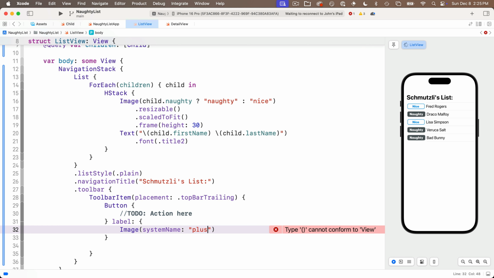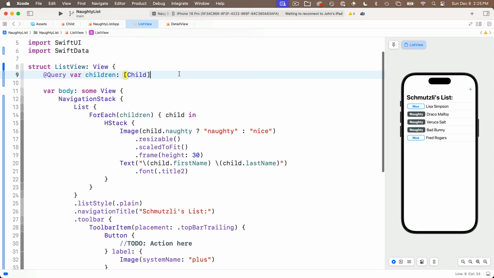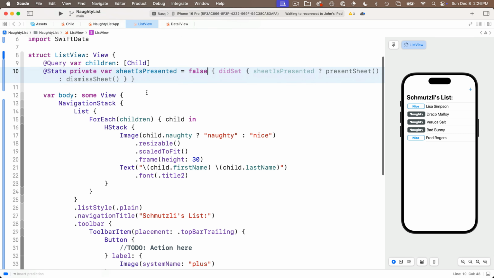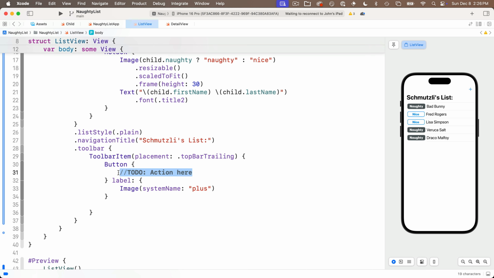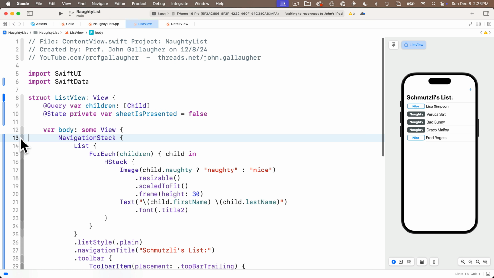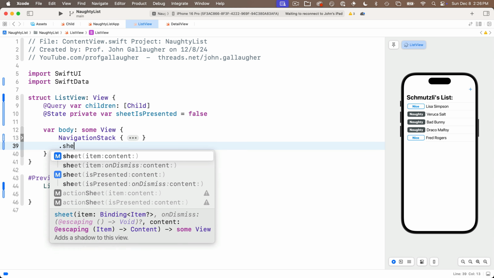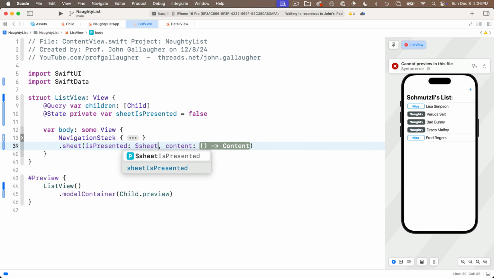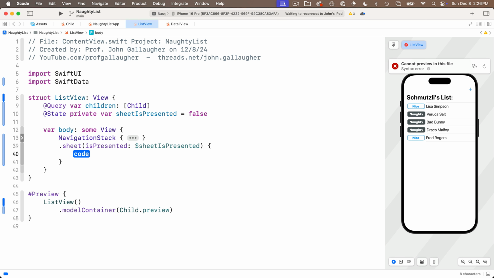Now that button is actually going to toggle a Boolean value that we need to create. That's going to show a sheet. So up top we'll say @State private var sheetIsPresented and set this equal to false. Then we don't need that to-do. We can just say sheetIsPresented.toggle, and then I'll collapse my navigation stack and I'll put my sheet just below that by saying sheet and selecting the option with isPresented and content. isPresented is going to be $sheetIsPresented. It's binding, tab over, press return.